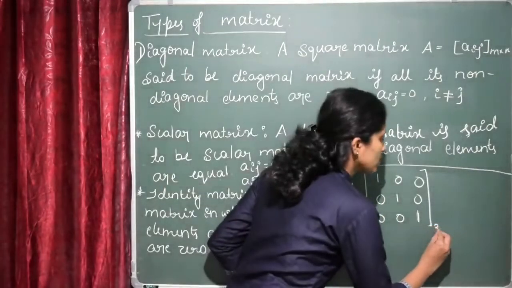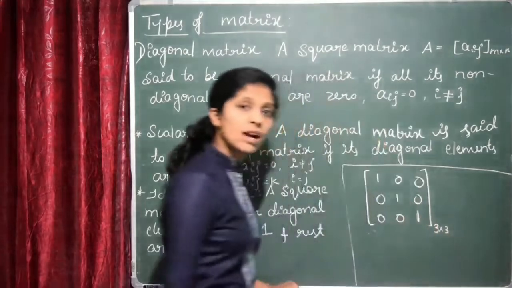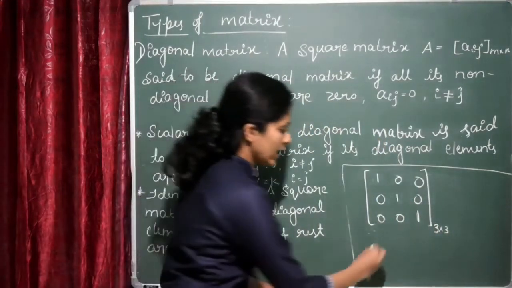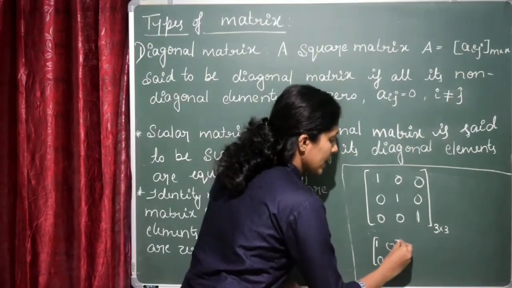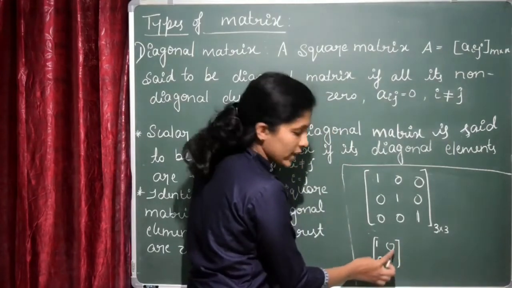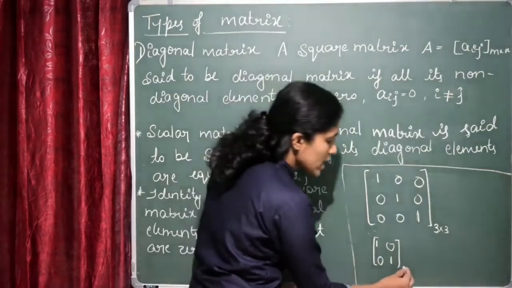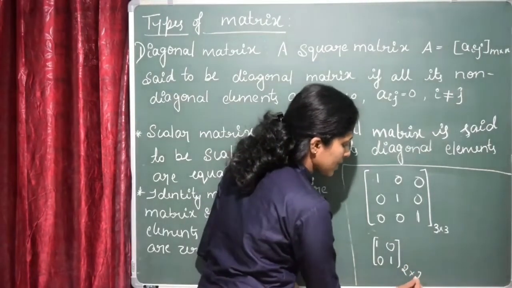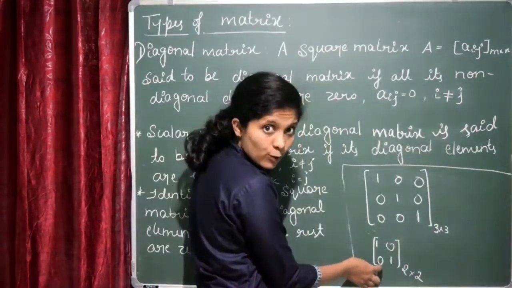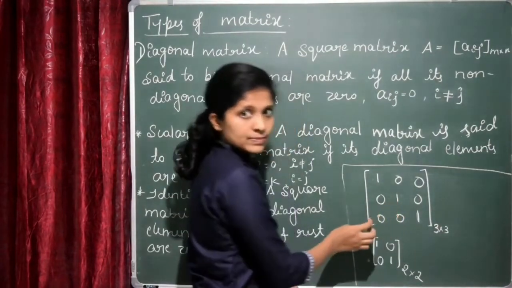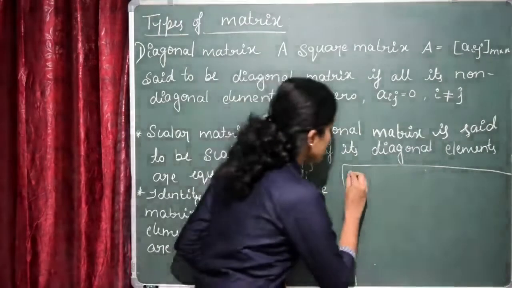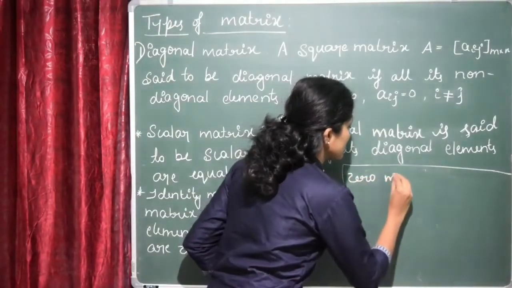This is of order 3 cross 3, and the identity matrix of order 2 will be of the form 1, 0 and 0, 1. Right? Here all the diagonal elements are equal to 1 and the non-diagonal elements are equal to 0. Important one, identity matrix. This is the identity matrix of order 2 and this is the identity matrix of order 3.